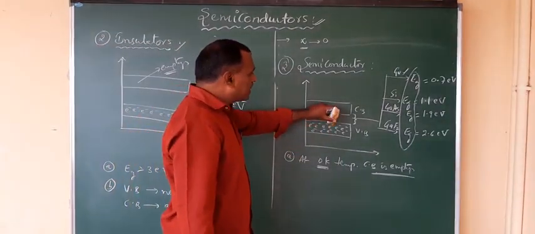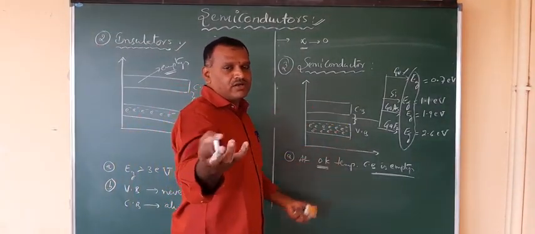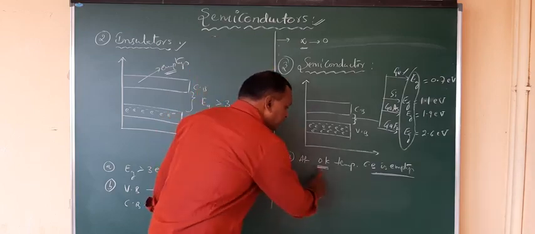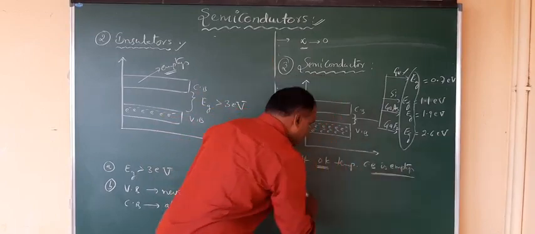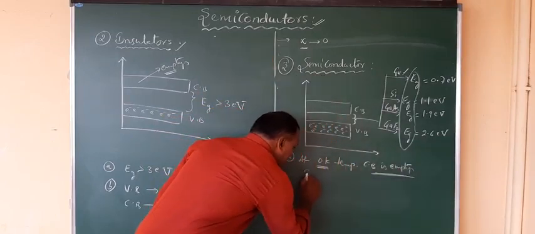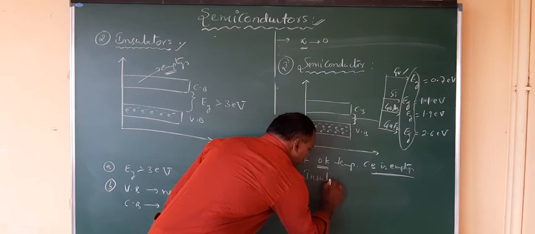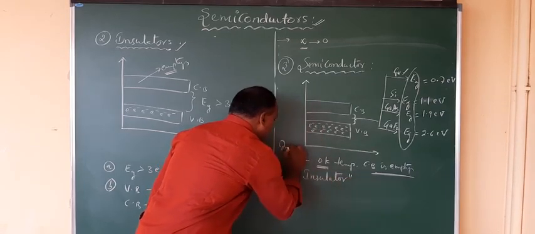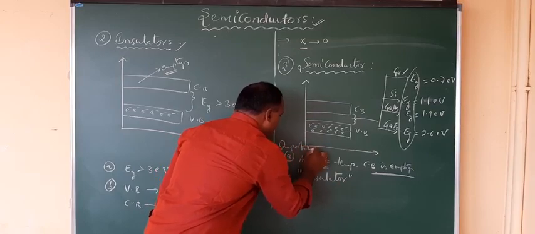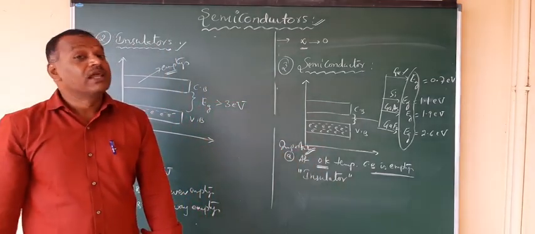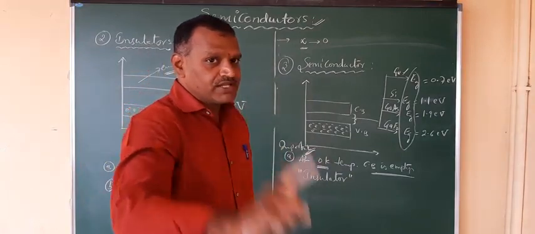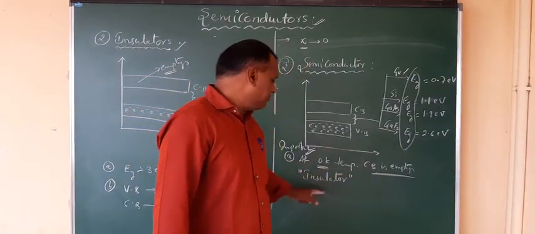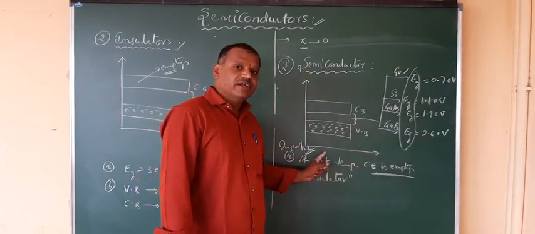It has no electrons to make the conduction. Because of that, it behaves as an insulator. So at 0 Kelvin temperature the conduction band is empty, therefore it acts as an insulator. This is an important point: at 0 Kelvin, I am saying, not 0 degrees Celsius. Remember, at 0 Kelvin the conduction band is empty and it behaves as an insulator.